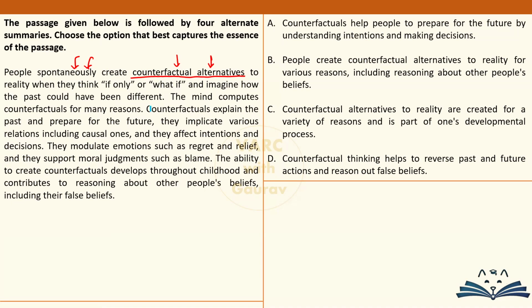ठीक है. Now, why are we doing this? Why do people engage in this speculation? Paragraph says that we do it for a variety of reasons. ठीक है. There are a lot of reasons that going on. What are those? अब यहाँ से लेकर इतना सारा till this part, all of those reasons are given. That somehow help us explain and accept the past, prepare us for the future. Then also understand some causal relationship. कि अच्छा, okay, event A happened, उसकी वजह से some other event must have happened. Blah blah blah blah. They also help understand things, emotions like regret, relief. लंबा चौड़ा narrative. ठीक है. Take away point क्या है? That people create these alternatives in mind and the reasons for them are manifold.